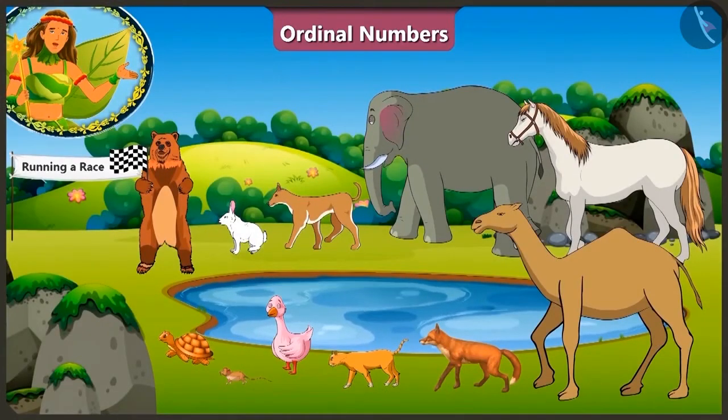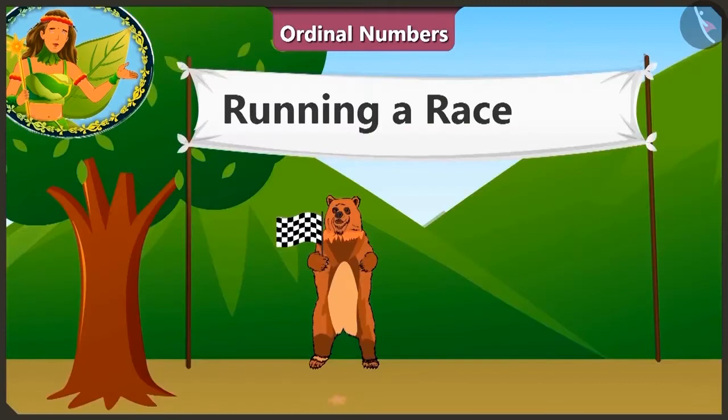Children, look, today there is a race being held in the jungle. All the animals participating in this race are standing by the pond. Can you tell how many animals are participating in this race? Let us count. 1, 2, 3, 4, 5, 6, 7, 8, 9, 10. A total of 10 animals are participating in this race and Bhalu uncle is playing the role of the referee.